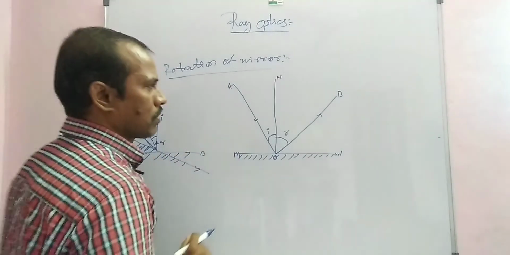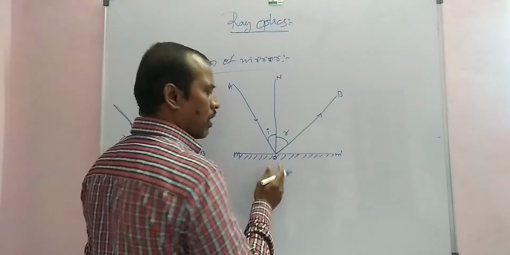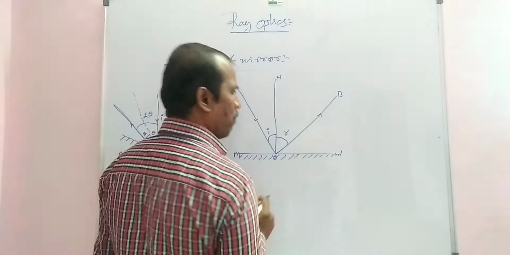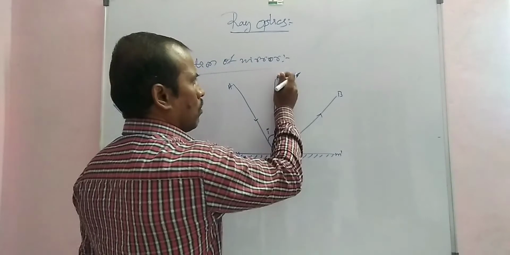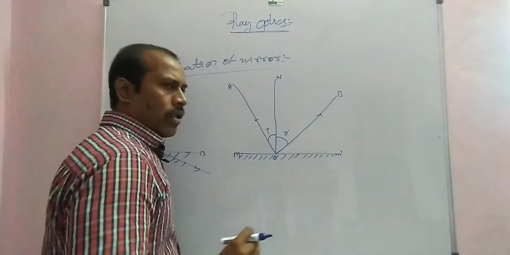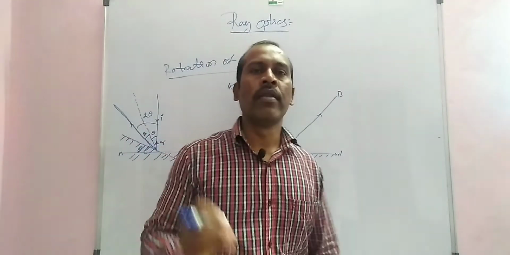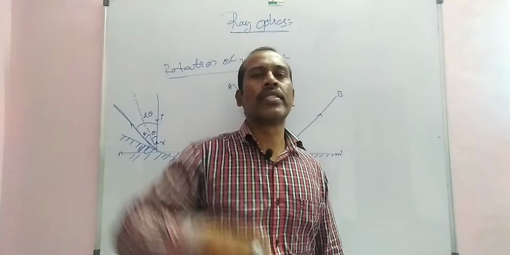In this case, first of all, the light is incident on point O, the reflected light is OB, and the normal drawn at the point of incidence is NO. This mirror is rotating by an angle theta. The incident ray is fixed.